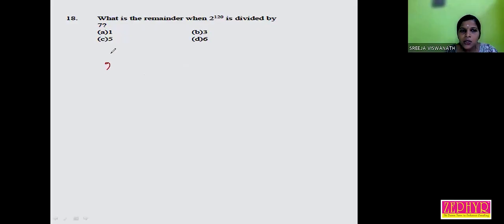Listen carefully. 2 raised to 120 is equal to 1 plus 1 the whole power 120. Is it right? Now, you know the binomial theorem. 1 plus x the whole raised to n is 1 plus nC1 x plus nC2 x square plus etc., nCn x raised to n.